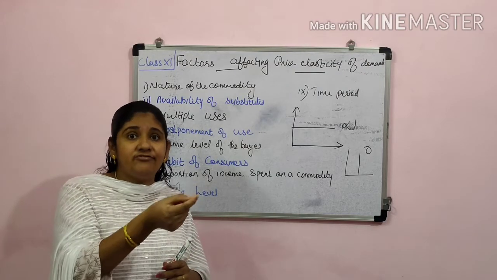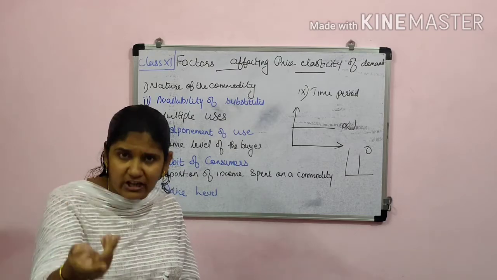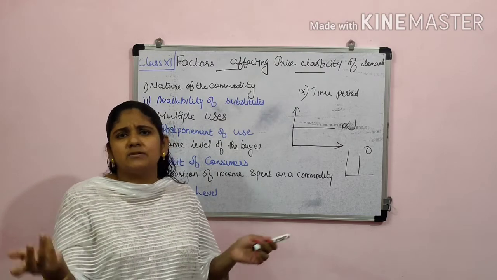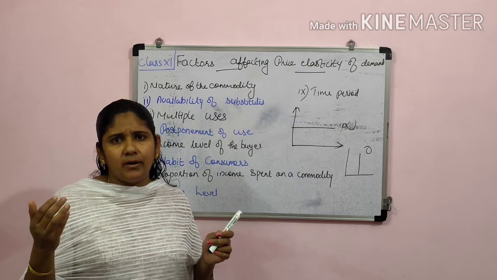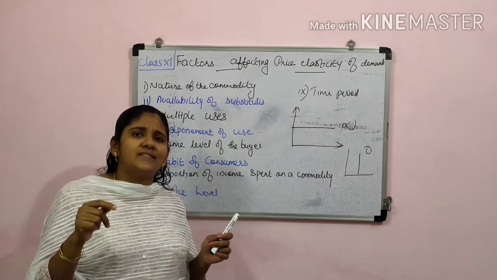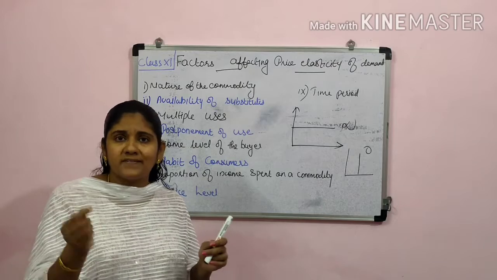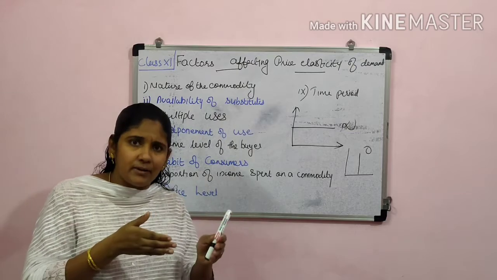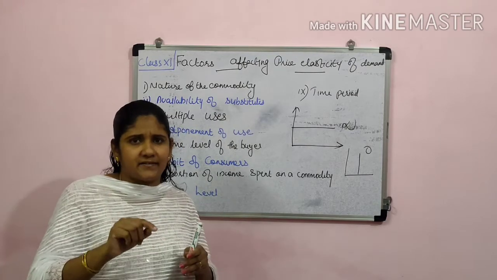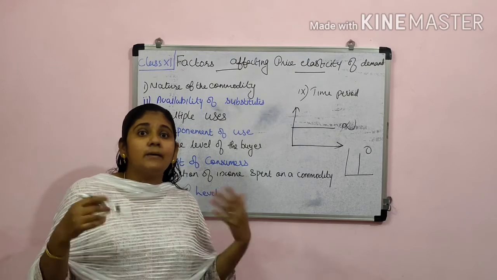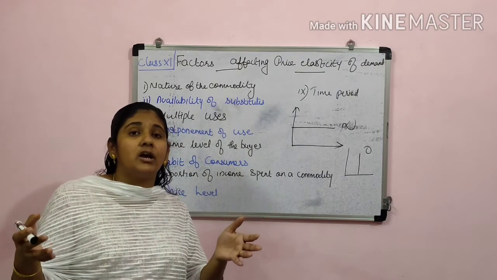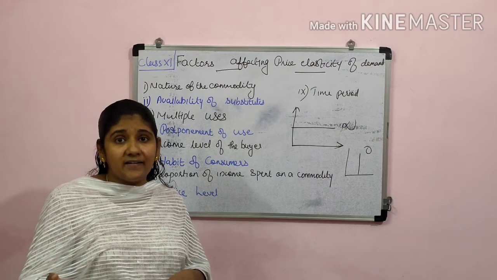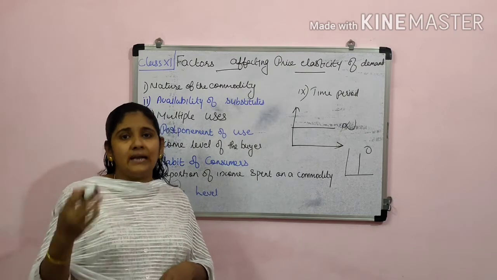If its price increased to 52, we would still purchase the same one paste, and it won't make much difference in the quantity demanded. In that case demand is less elastic, because the proportion of income spent by that family or person was small compared with the total income. But for other items, where a major part of the income is spent on the consumption of a commodity, if its price changes, demand will be more elastic.